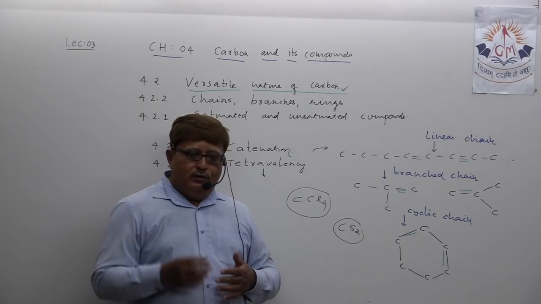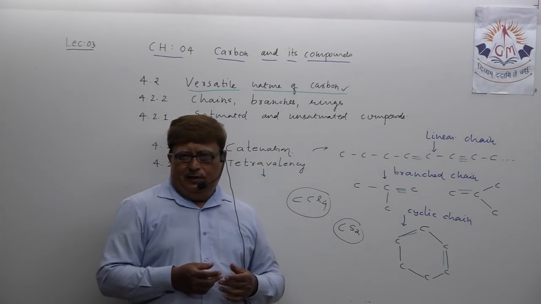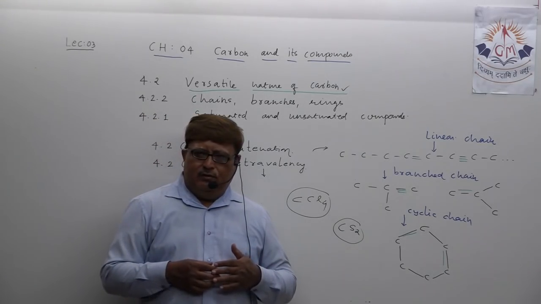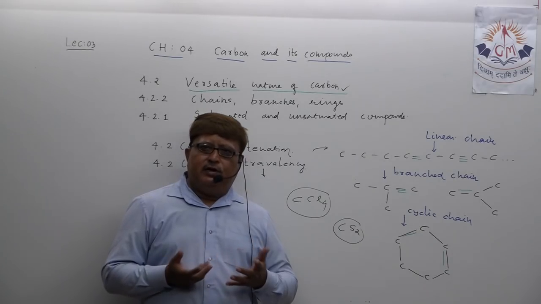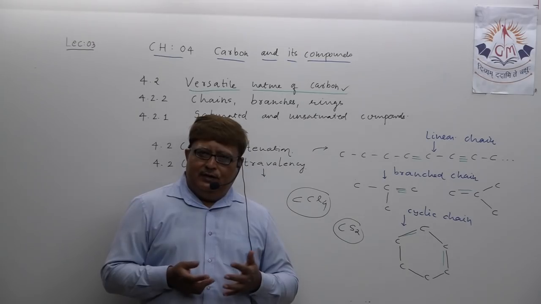Understand? We sometimes hear this word regarding actors and actresses, that he or she is a versatile actor. Versatility means what? That they are able to play different roles.